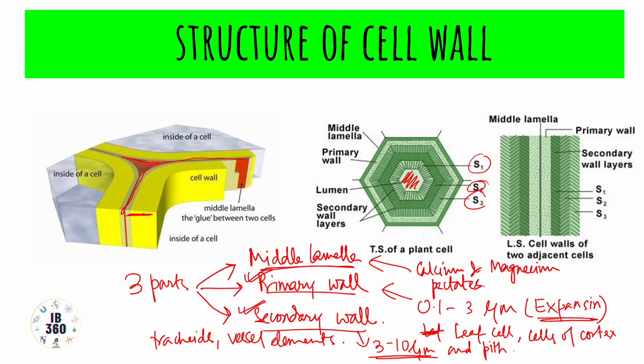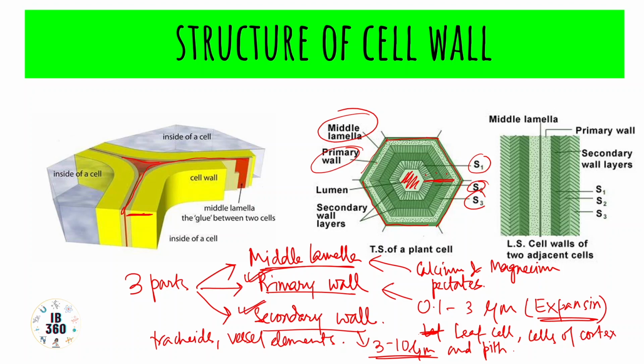So immediate to the protoplasm, we have the secondary wall. So this is entirely the secondary wall. It has several layers, S1, S2, S3. Then this is the primary wall, and the outermost layer is the middle lamella, which consists of calcium and magnesium pectate, and provides a cementing between adjacent cells.